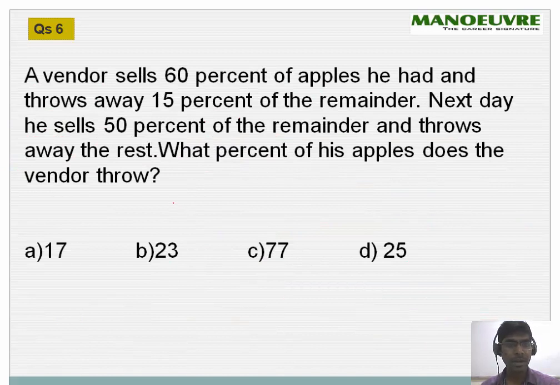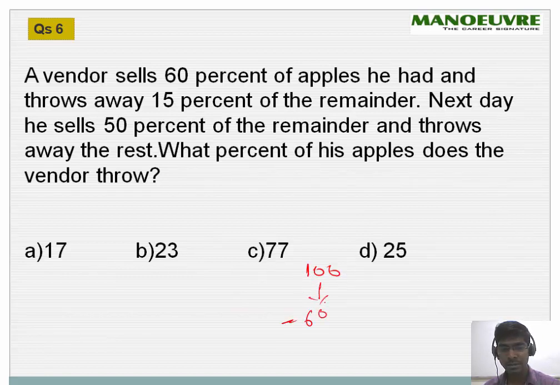Question number 6. A vendor sells 60% of the apples he had and throws away 15% of the remainder. Next day he sells 50% of the remainder and throws away the rest. What percent of his apples does the vendor throw away? So let's assume that the vendor had 100 apples. The vendor sells 60% of the apples, so he remains with 40.